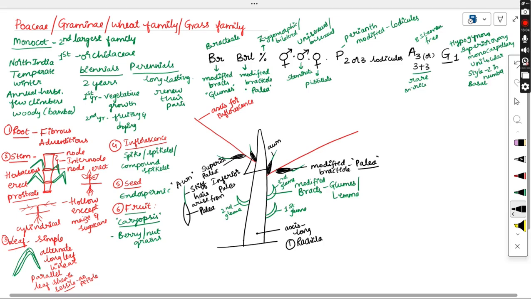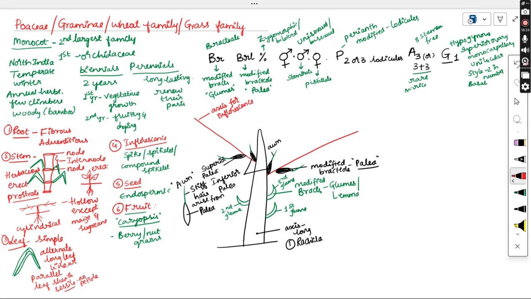Palea are two in number: inferior palea and superior palea. These are modified bracteoles. This will be forming a stiff hair-like structure called the awn. So coming to the next whorl, we discussed the bracts, we discussed the bracteole.